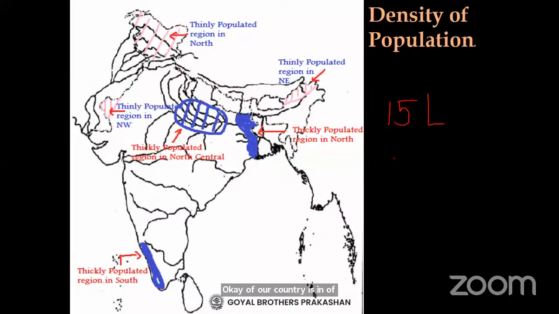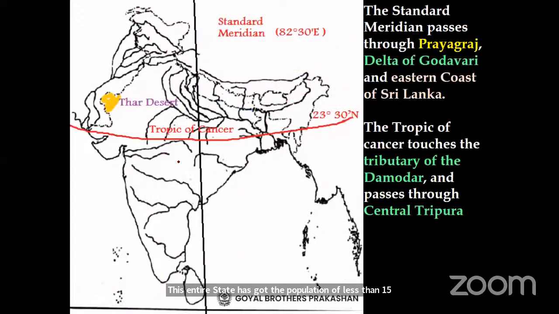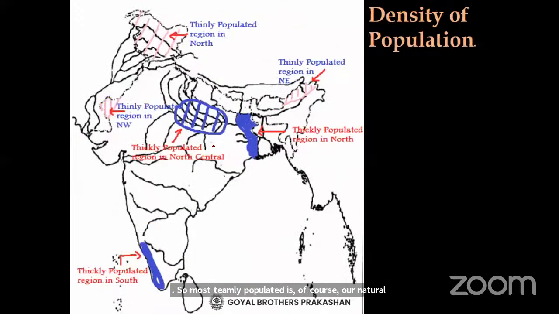The thinnest population of our country is in Arunachal Pradesh. Our Nasik city itself has a population of more than 20 lakh. This entire state has a population of less than 15 lakh. So the most thinly populated is of course Arunachal Pradesh. Then please remember it is in the northeast.